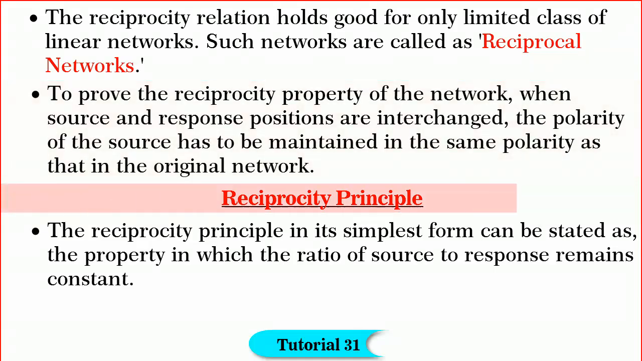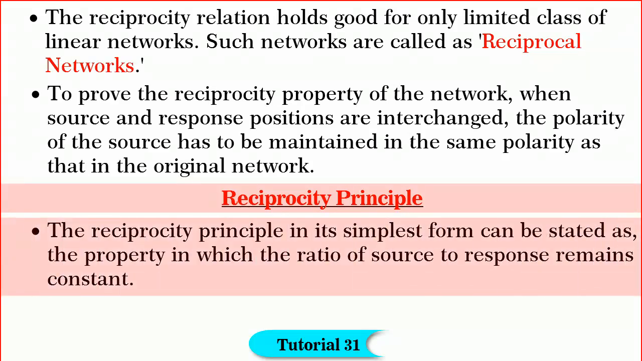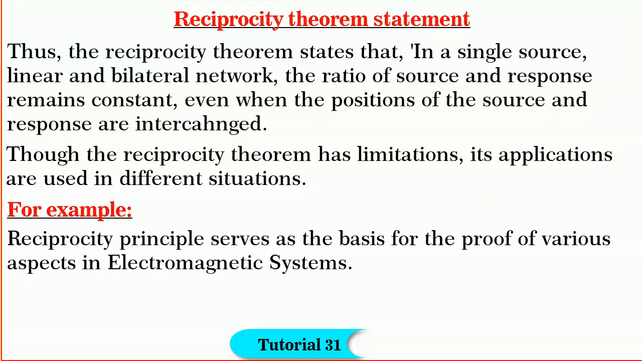Then, what is the reciprocity principle? Friends, the principle in its simplest form can be stated as the property in which the ratio of the source and the response remains constant even after the exchange of the positions of the source and the response. So, in view of the above, the reciprocity theorem can be stated as: in a single source linear and bilateral network, the ratio of source and the response remains constant even when the positions of the source and the response are interchanged.